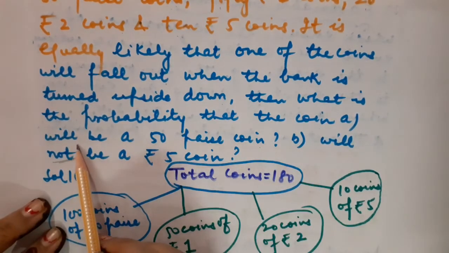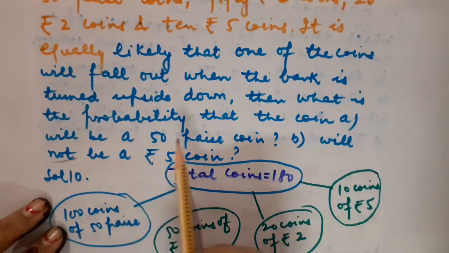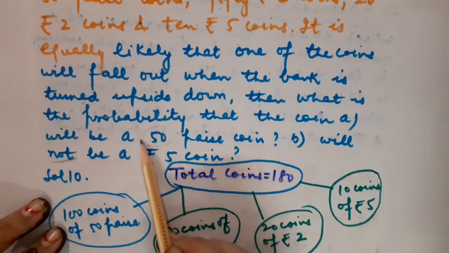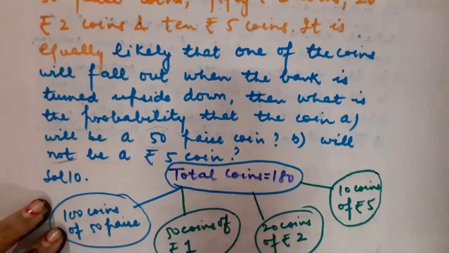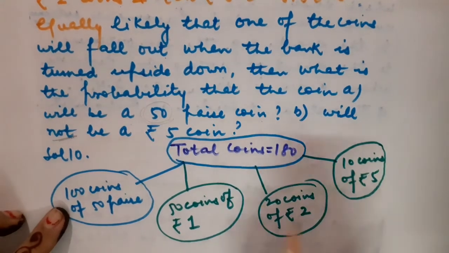Otherwise, in the first part it is asked that we will have to calculate the probability of the event in which we just want 50 paise coins. Got it? So let us make a chart based on the given conditions.